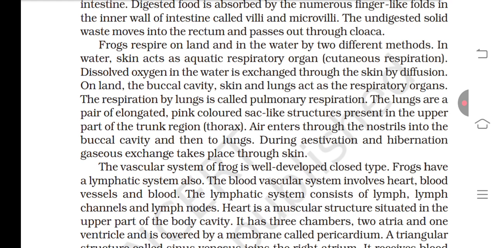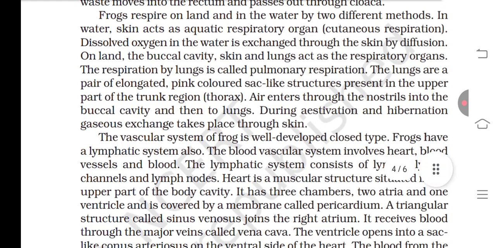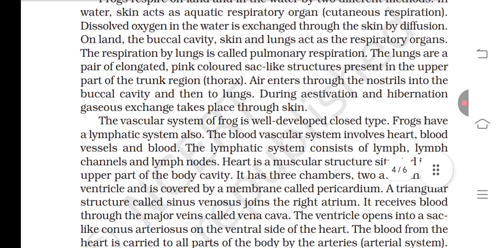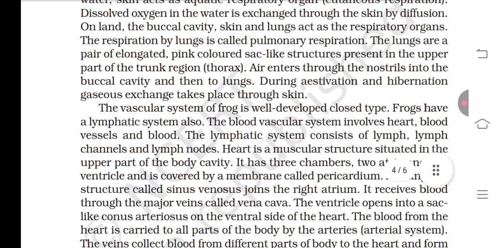respire on land and in water by two different methods. In water, the skin acts as the aquatic respiratory organ. Cutaneous respiration: dissolved oxygen in the water is exchanged through the skin by diffusion. On land, the buccal cavity, skin and lungs act as respiratory organs. Respiration by lungs is called pulmonary respiration.